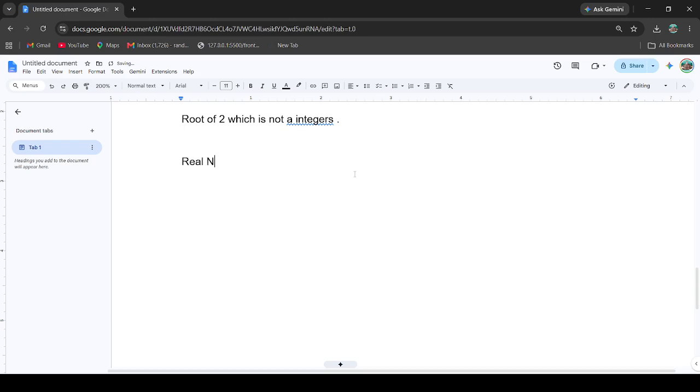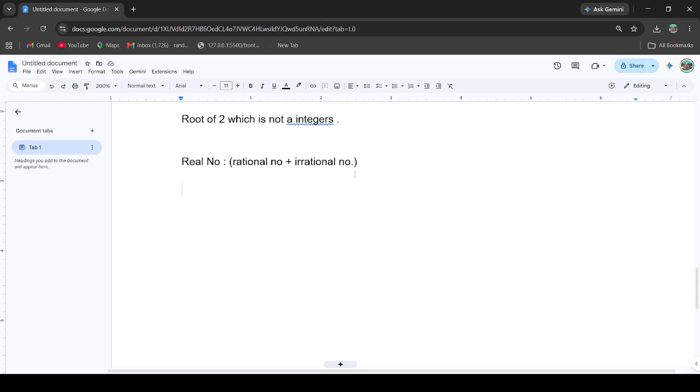A real number is nothing but the collection of rational numbers plus irrational numbers. That is a real number. Nothing more fancy. It is very easy. So rational number plus irrational number will give the real number, right?